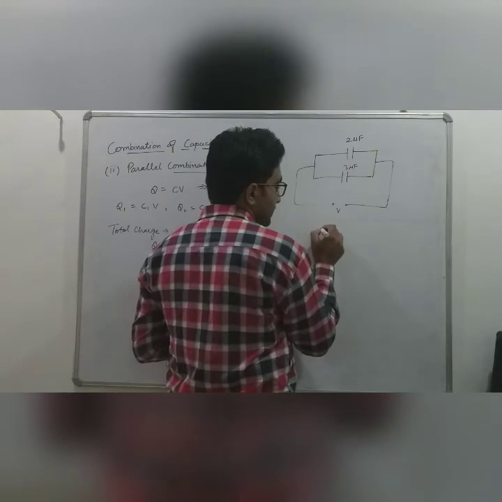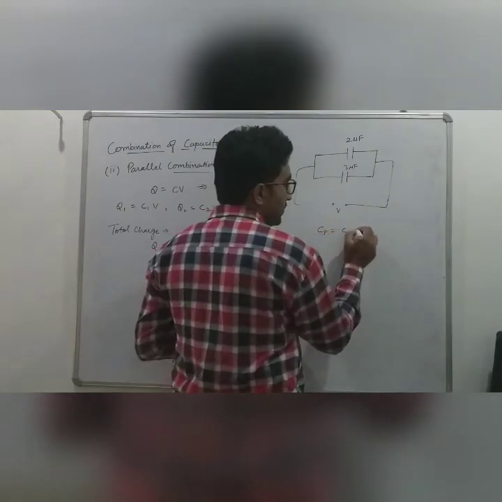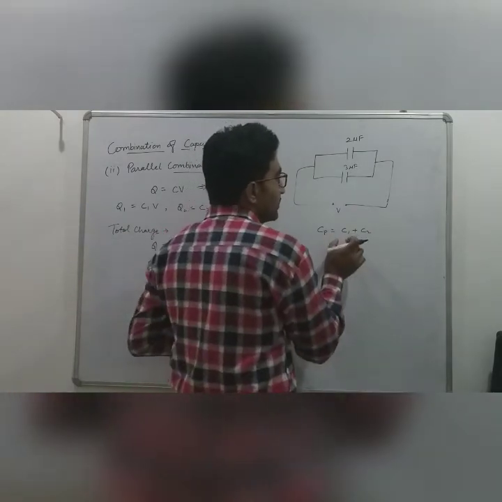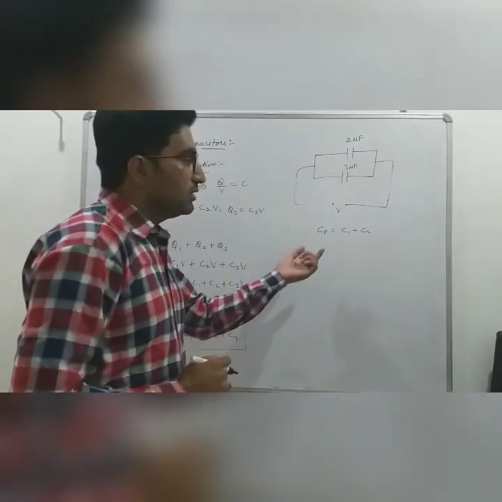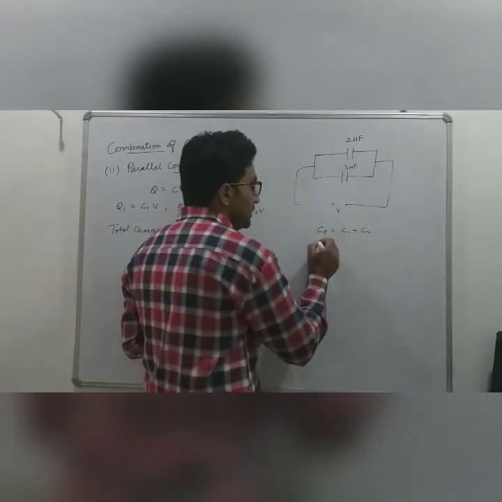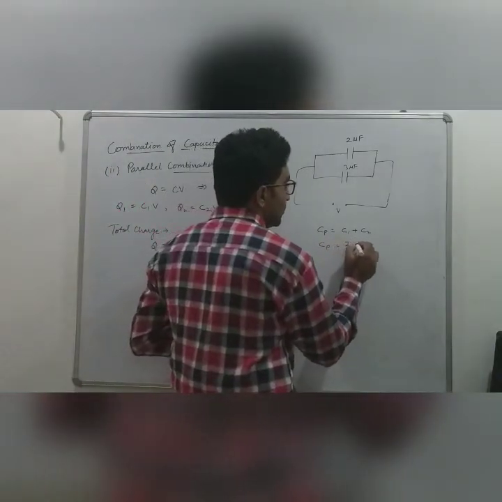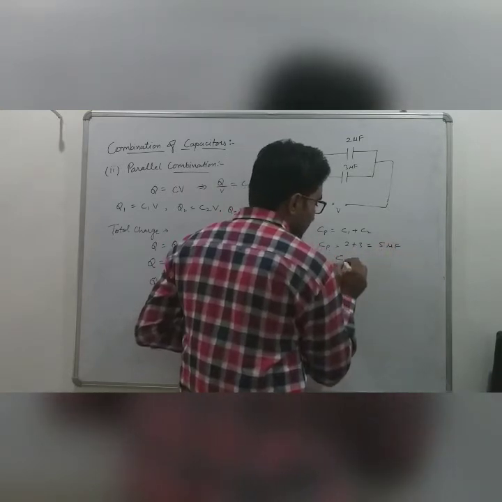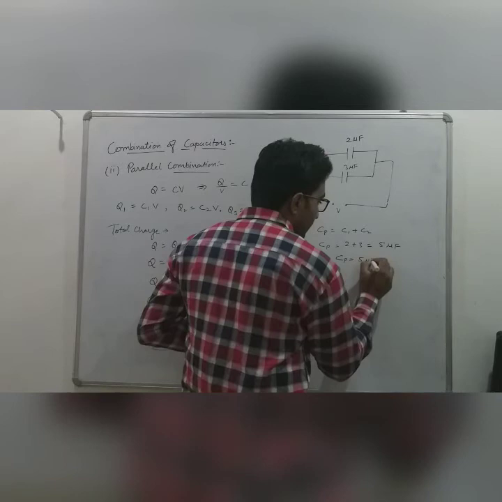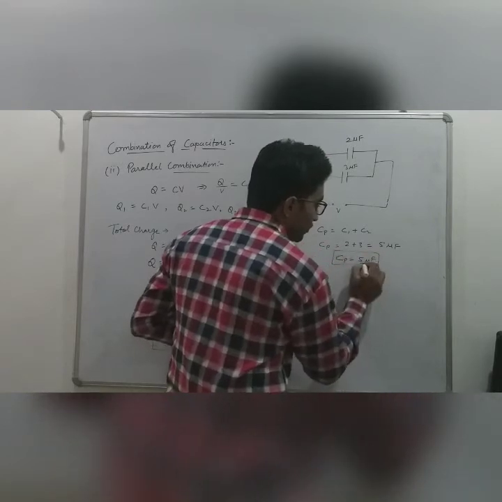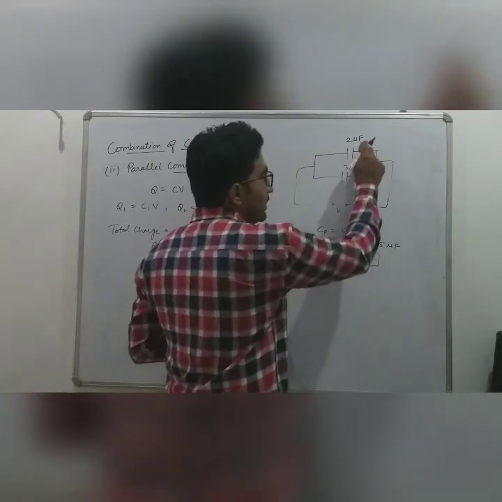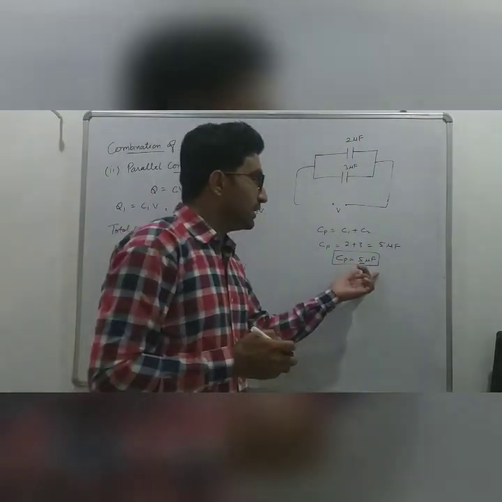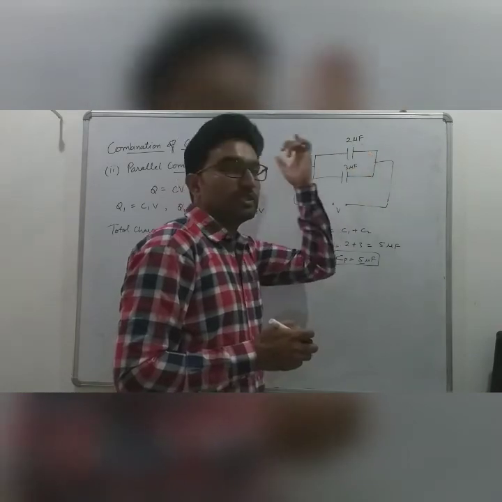Then the net capacitance Cp will be equal to C1 plus C2 because this one is in parallel combination. So Cp will be equal to 2 plus 3, which is 5 microfarad. It is observed that 5 microfarad is greater than 3 microfarad and also than 2 microfarad. So the net capacitance is always greater than the individual capacitances present in the circuit.